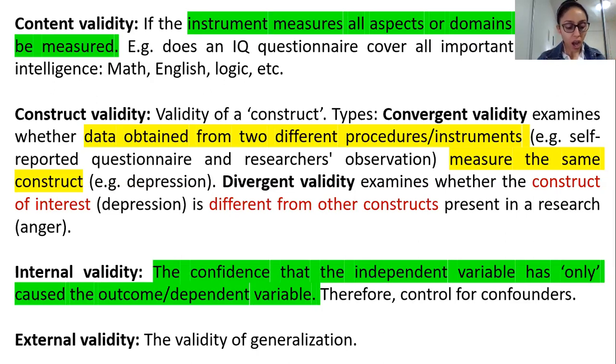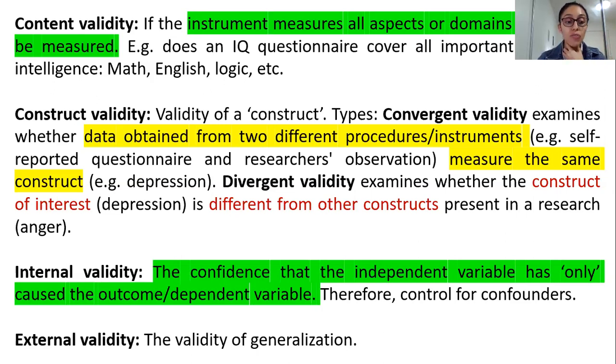Okay, so how can you generalize? How can you strengthen your external validity? Again, that comes to your methodological procedure. If you have followed a good sampling technique, which is more in terms of research planning and quantitative data analysis, say a stratified random sampling technique, then you are more confident in saying that what I saw in my sample may be applicable to children wider than my sample, say within Australia.